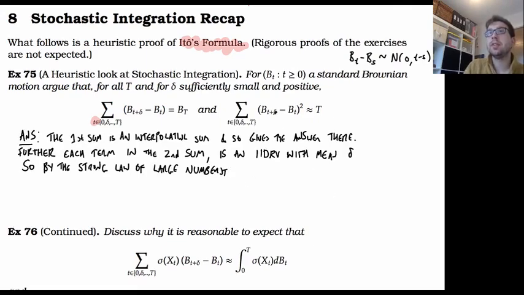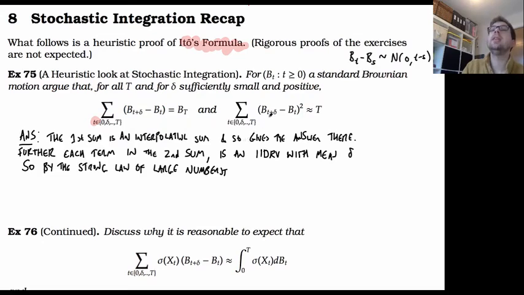Okay, so notice we're summing up t over delta terms here, and each of them has mean delta, so we're going to end up with t overall. So t divided by delta terms, each with mean delta, so we're going to get delta times t divided by delta, on average, so an average of t.